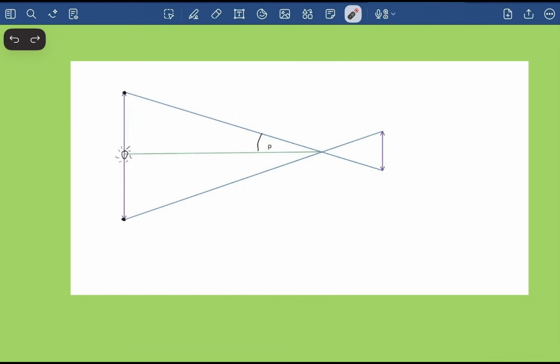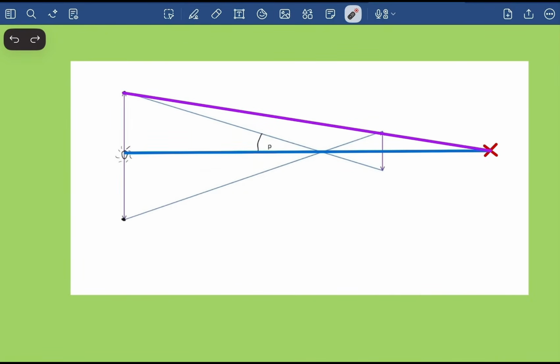But now if the star wasn't right here, if the star was a distant object, let's say the star was this far away, let's figure out the angle. Here you can see how much smaller the angle is. Here the angle is so very small compared to this. The more distant the star is, the smaller this angle is going to be, and it is very difficult to read this angle.